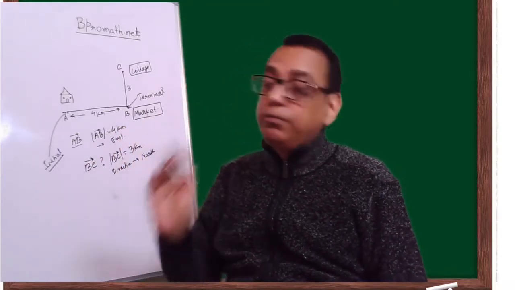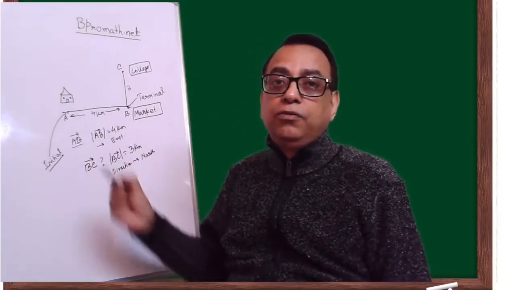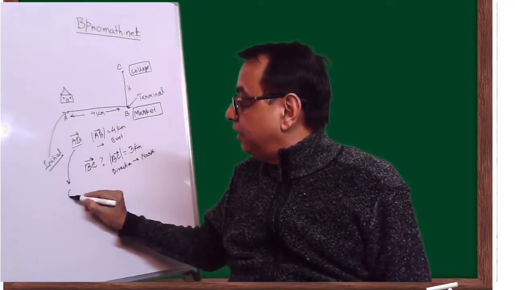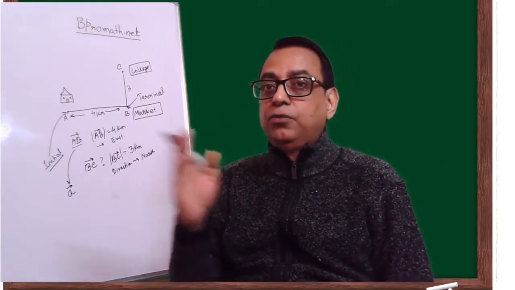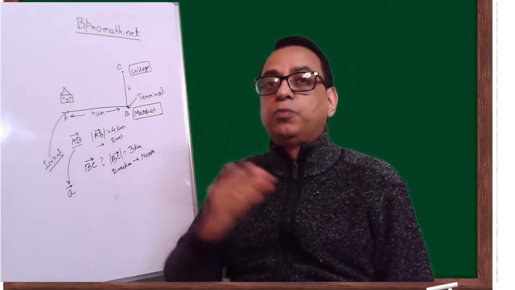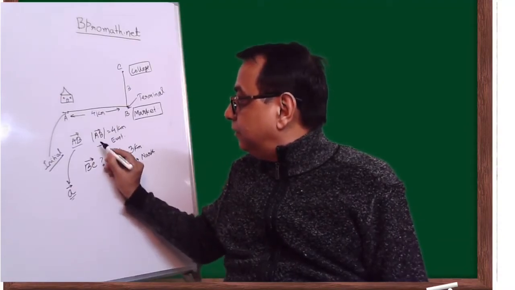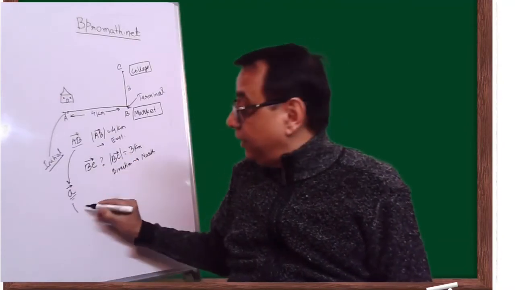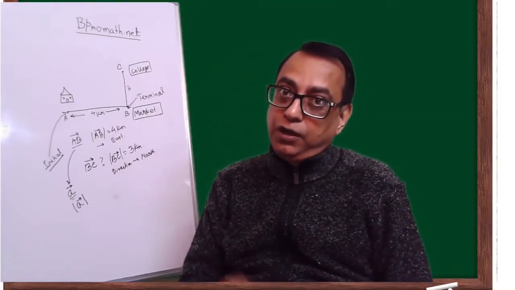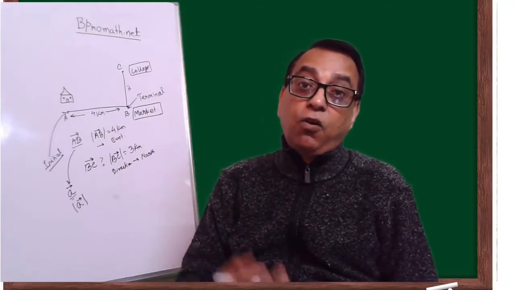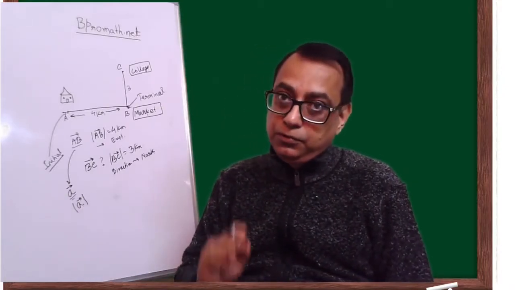Initial and terminal point. Many times, instead of writing a vector like this, you can also represent a vector just by a small letter. For example, you say this is vector a. In that case, you don't give the full description of from which point to which point it is going. You just say vector a, and the length or magnitude of a is denoted like this. This is also quite frequently used, especially when you write vectors in component form, which we are going to come to later.